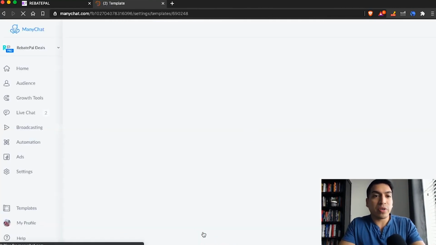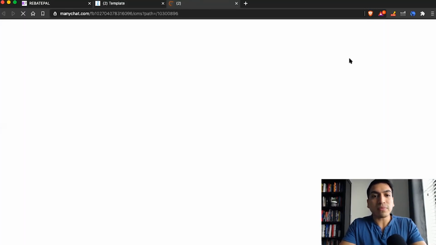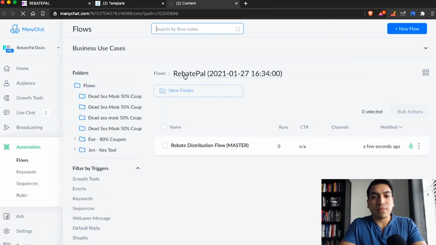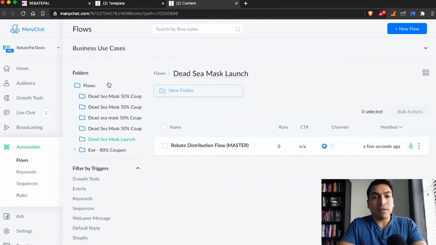All of the information you put was on the RebatePal website. And that's basically it. All you do at this point is you can view the template. You can name it whatever you would like, Dead Sea Mask. Let's just do launch. Yep, and that's it. And then you just have to create a growth tool for it.